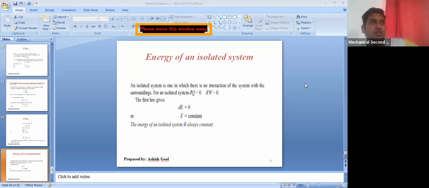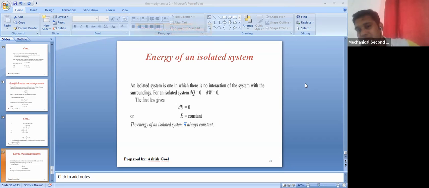As the name suggests, it is totally isolated. There would be no interaction between system and surrounding, so there would be no work transfer and no heat transfer.